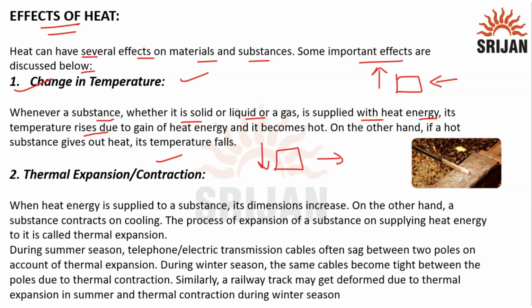Next is thermal expansion or contraction. When heat is supplied to a substance, its dimension increases. On the other hand, the substance contracts on cooling. The process of expansion of a substance on supplying heat energy is called thermal expansion. So when you provide heat, the dimension increases. Increase means expand, hence we call it thermal expansion.